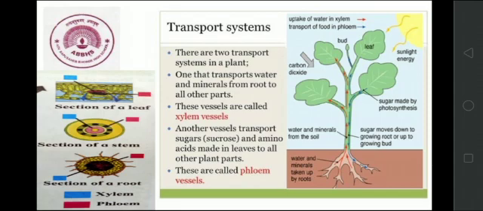It consists of two vessels, xylem and phloem. The vessels transporting water and minerals from roots to all other parts are called xylem vessels. Other vessels transport food from leaves to all other parts and are called phloem vessels. Here you can see a section of a leaf showing xylem and phloem vessels.